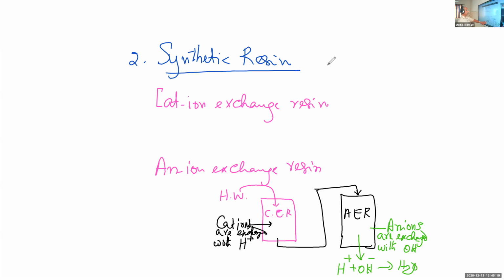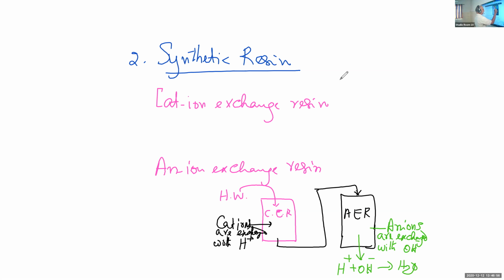Cations are blocked in the cation exchange resin tower. Then anions are blocked or exchanged in the anion exchange resin tower. And finally we get water which does not contain any type of ion. There will not be any cation or anion, only pure water.